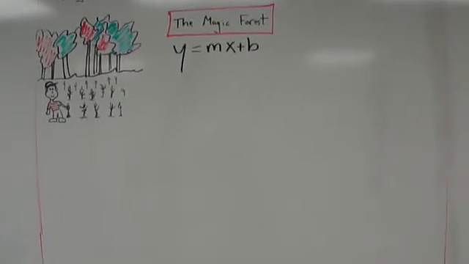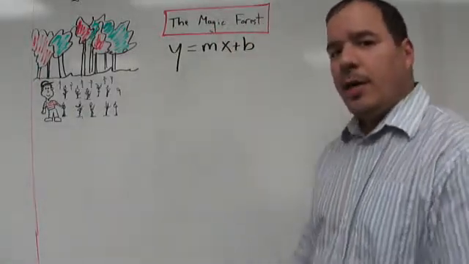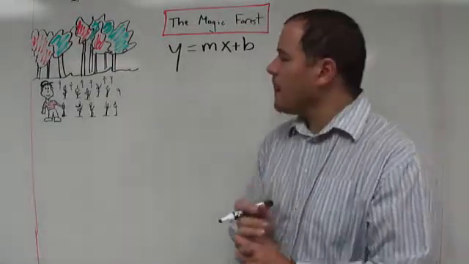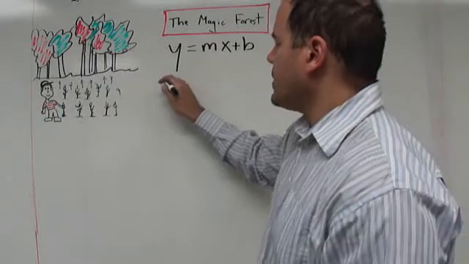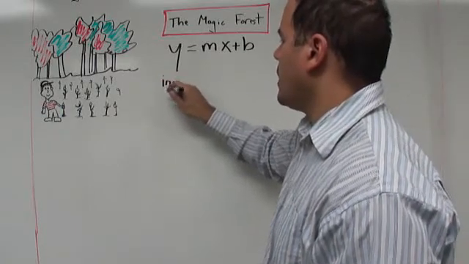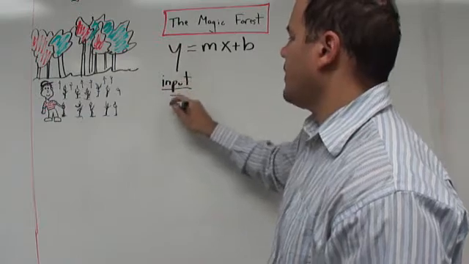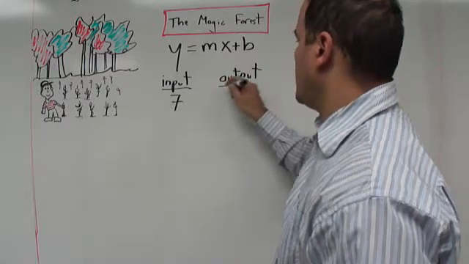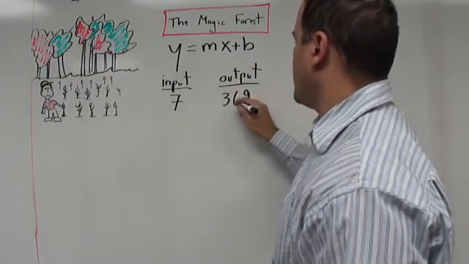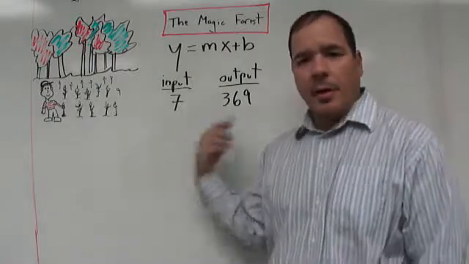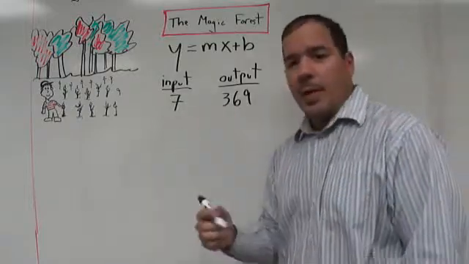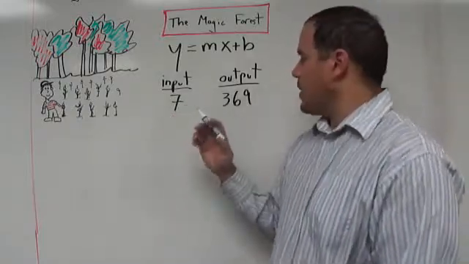So y equals mx plus b. Now we take our clues here. We know that after 7 days there are 369 trees. So we can actually take that clue, input 7, our output of trees is 369. So there's a relationship there. They make a pair. Or in other words, we can make a coordinate from those two because they pair up. When the input is 7, the output is 369.